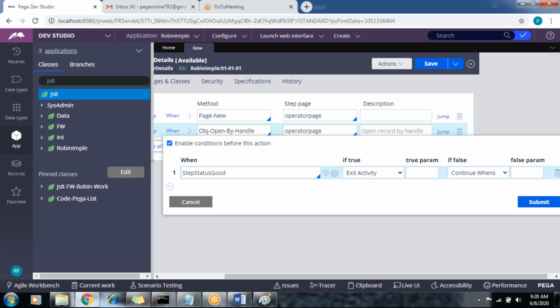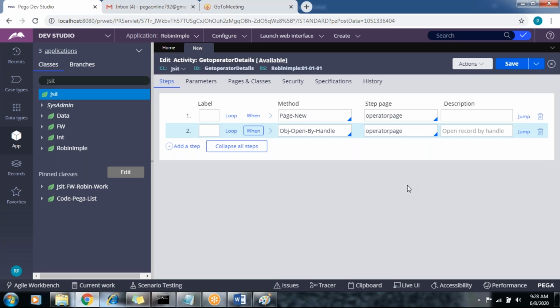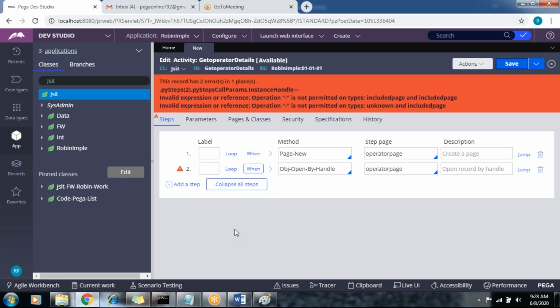This is for step status code, whenever the when condition is true. We will see first what will happen. Save it. Invalid expression.